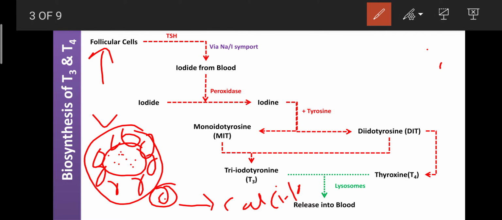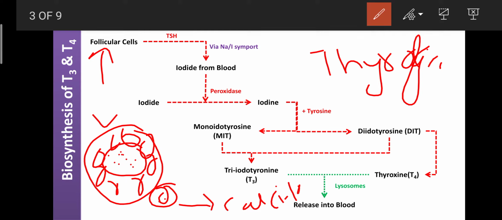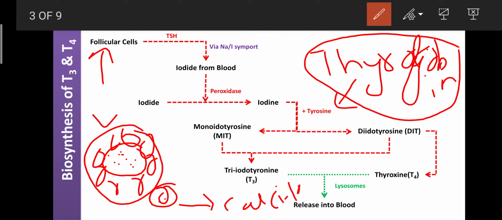Okay, so that colloid consists of protein. That protein is known as thyroglobulin. This thyroglobulin is a source of tyrosine, and the synthesis of T3 and T4 mainly depends upon the release of tyrosine from the thyroglobulin. That thyroglobulin is present in the cytoplasm of the follicular cell in the form of colloid.